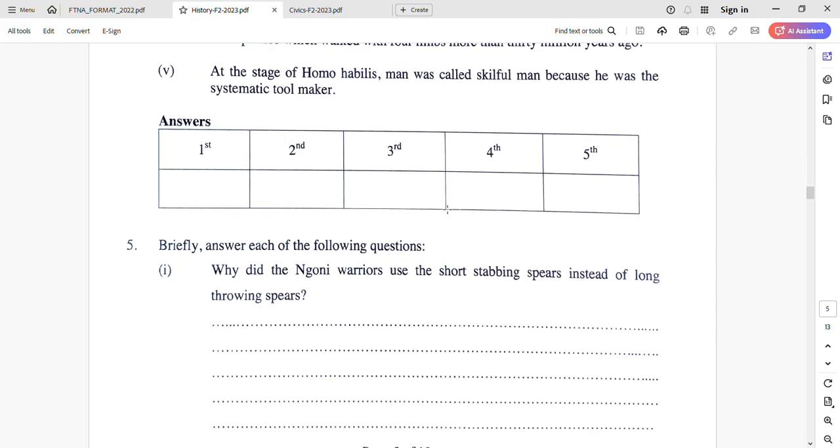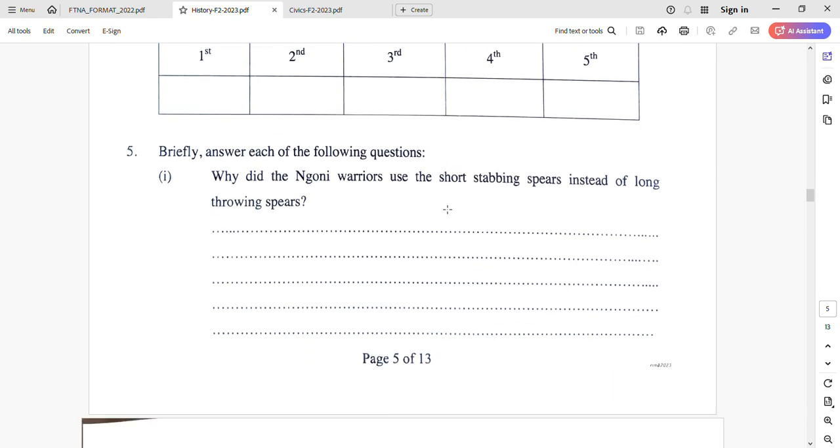Number 5, brief answer each of the following questions. So how you're going to answer depends on the question you asked in each item. Example here, Roman 1, why did Ngoni warriors use the short stabbing spear instead of long throwing spear? So the difference between question number 5 and question number 3, it is question number 3 you are given terminologies, historical terms, is how to explain. That is still a brief explain.